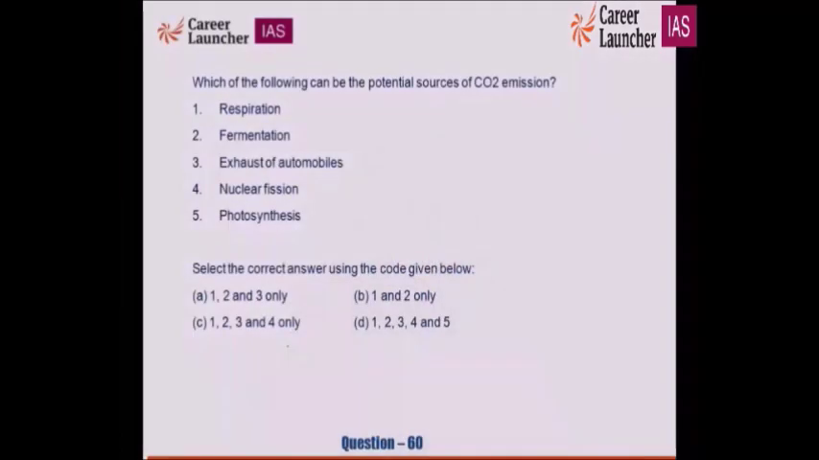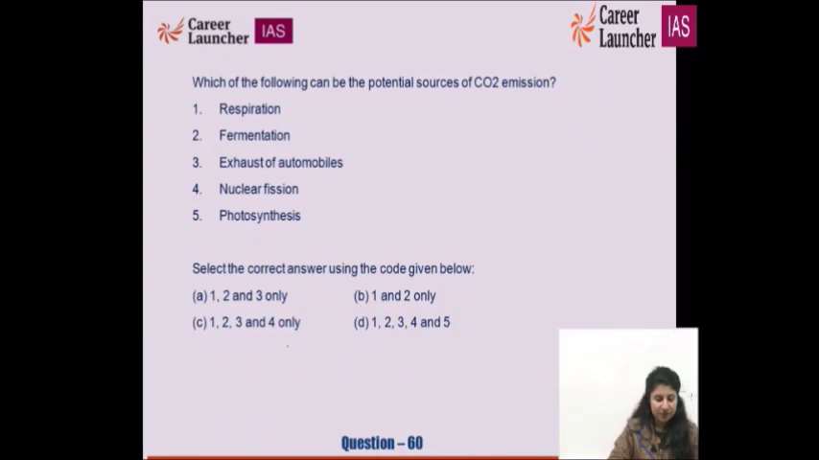Which of the following can be potential sources of carbon dioxide emission? Respiration, fermentation, exhaust of automobiles, nuclear fission or photosynthesis. One thing is very clear, 3 has to be there. Wherever there is 3, that is the right option. Exhaust of automobiles, nowadays we talk about exhaust of automobiles contributing to the increase of carbon dioxide, which is adding on to the global warming.